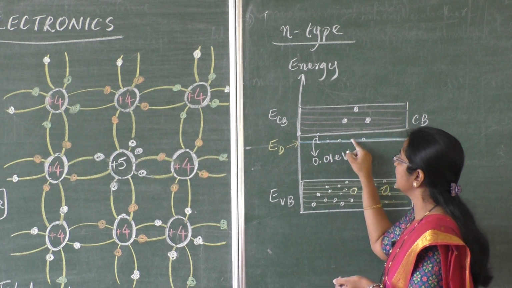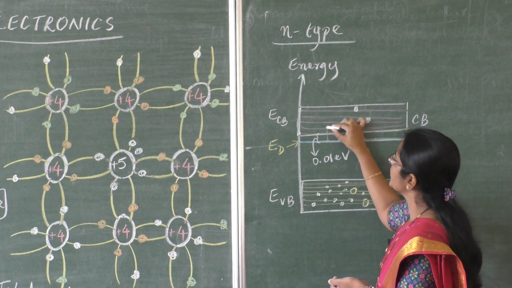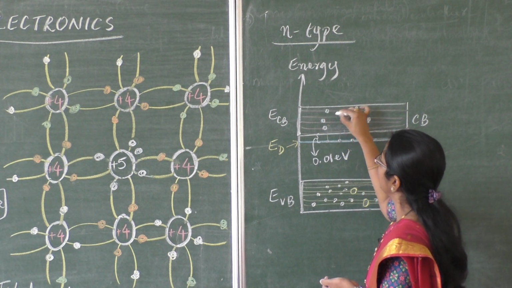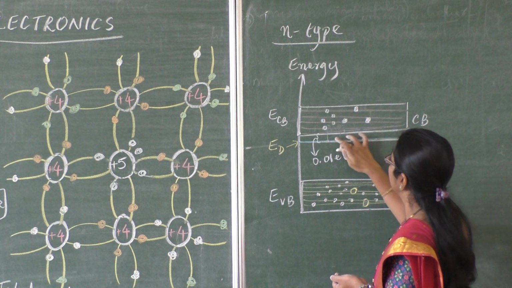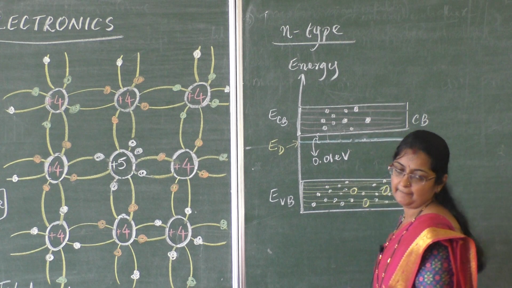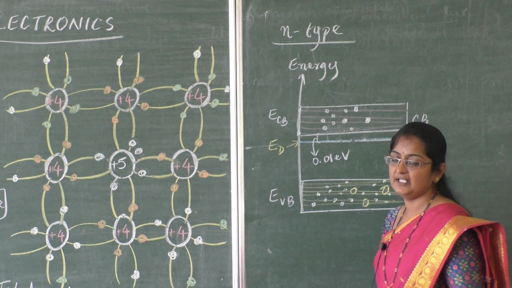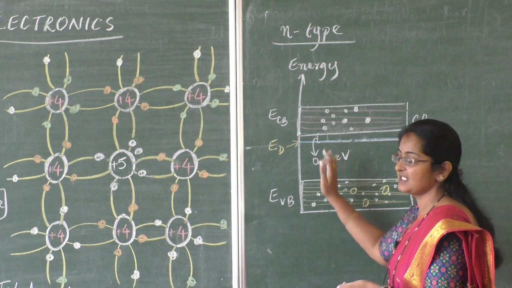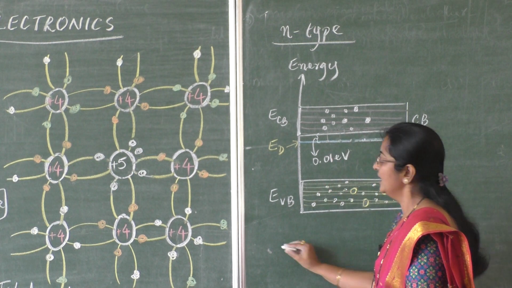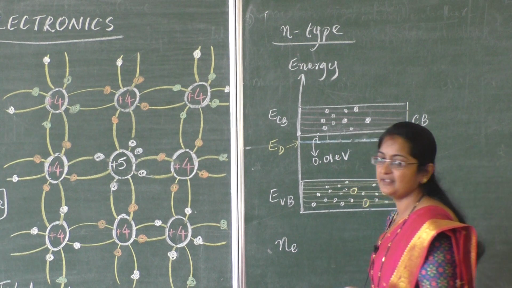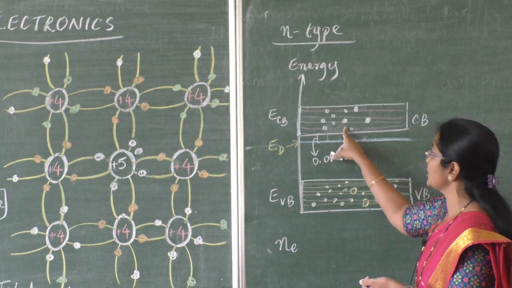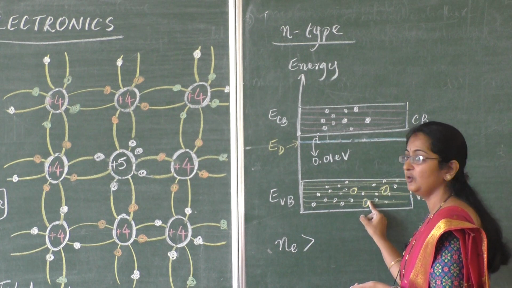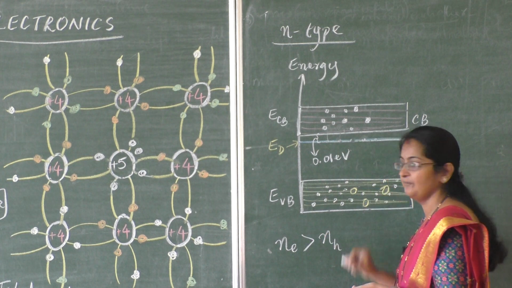So easily these electrons can jump to the conduction band and become available for conduction. At any time when you observe this material, what we find is that the number of electrons available for conduction is very large compared to the number of holes.